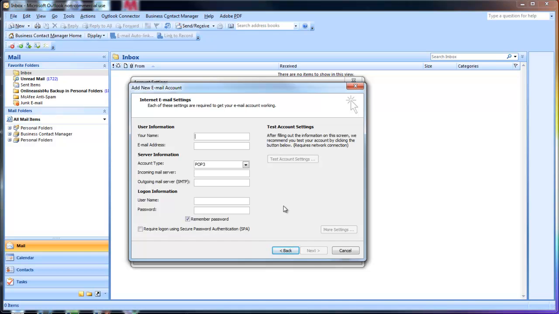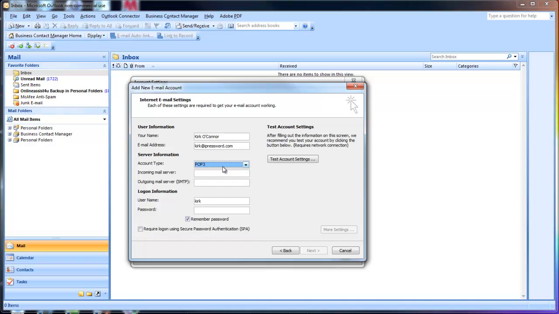Okay, we have some settings to type in here. The first one is a text setting, so I can put my name in there without any changes. The second one is the actual email address that you will be setting up, and in my case it is this one here. It is a POP3 account. You do have some selections there.